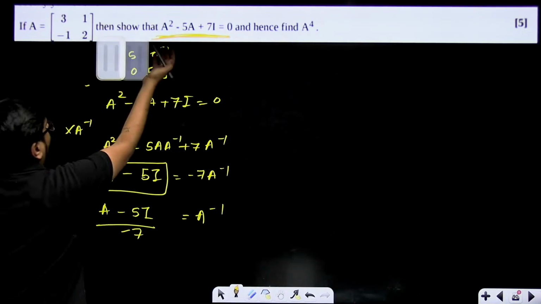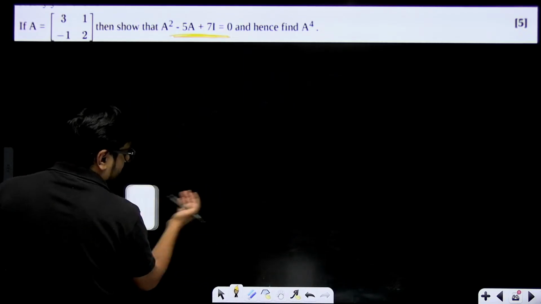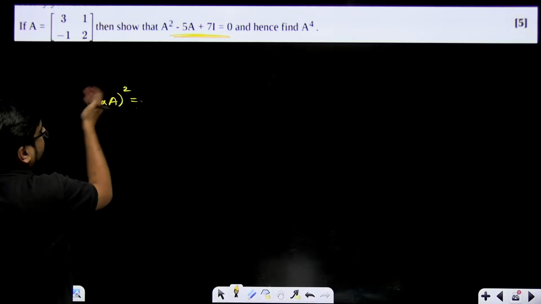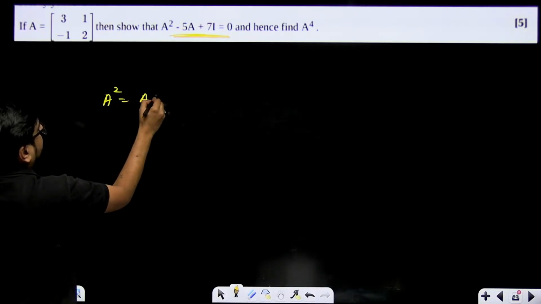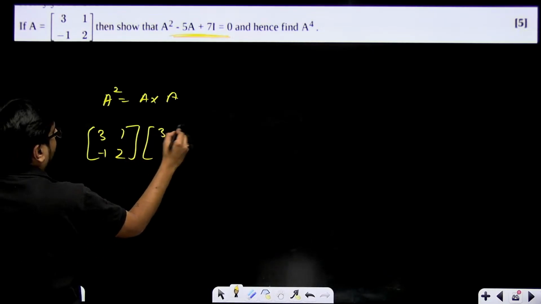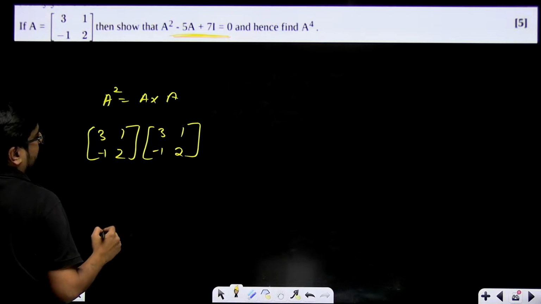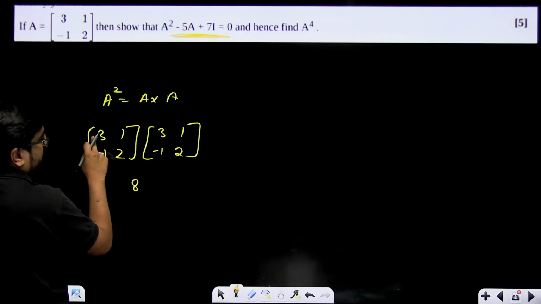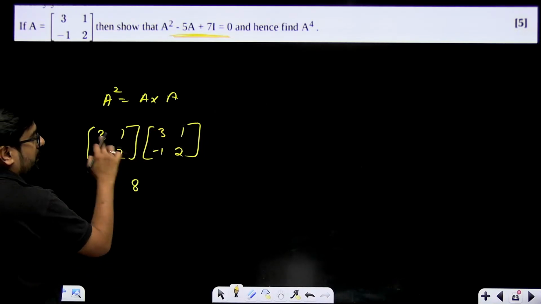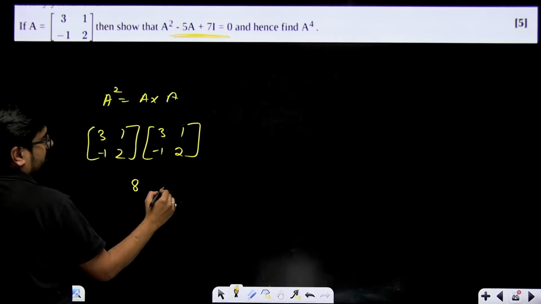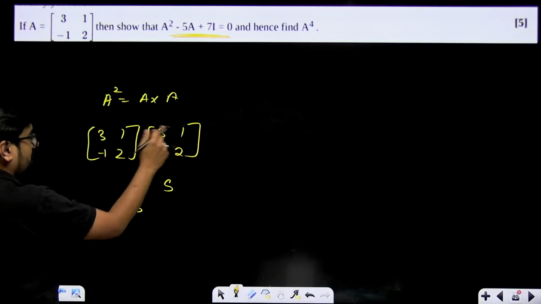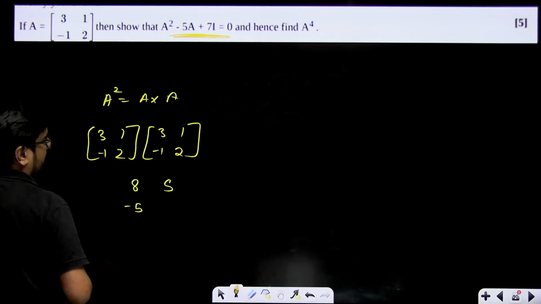A to the power 4. For that, A square, there is no direct formula. You have to multiply A with A. This will become your A square. Right? A square will be nothing but A multiplied with A. That means 3, 1, minus 1, 2 multiplied with 3, 1, minus 1, 2. That means 9 minus 1, that means 8. So how do you multiply this with this? 3 into 3, 9, minus 1, 8. 3 into 1, 3 into 1 plus 2, that means 5. Now this with this, minus 3, minus 2, minus 5. Minus 1 plus 4, 3.